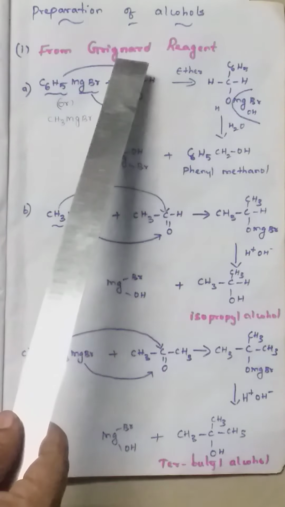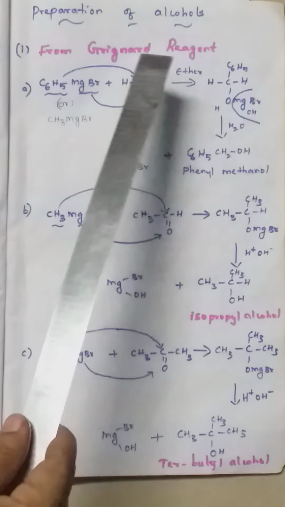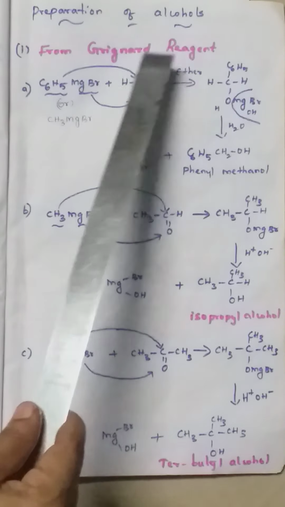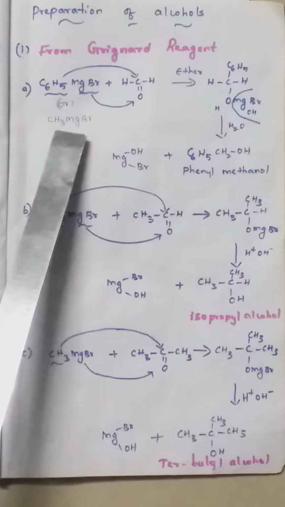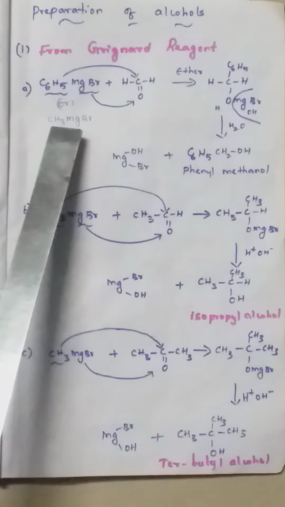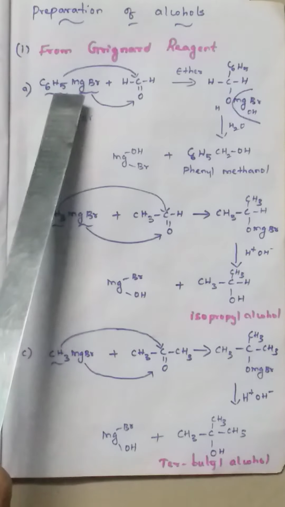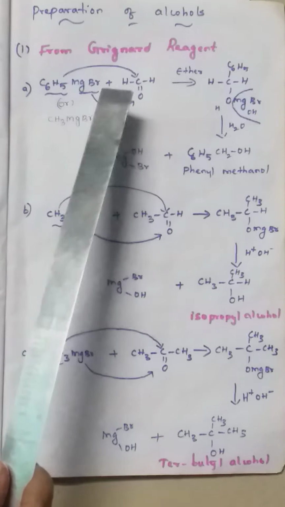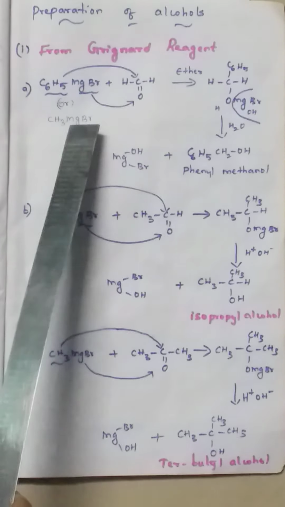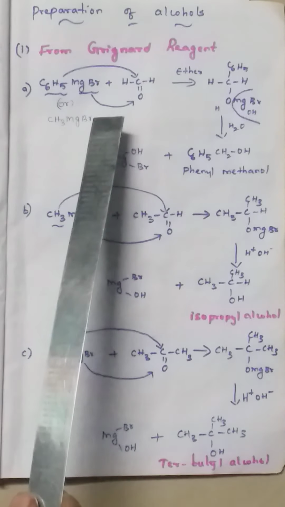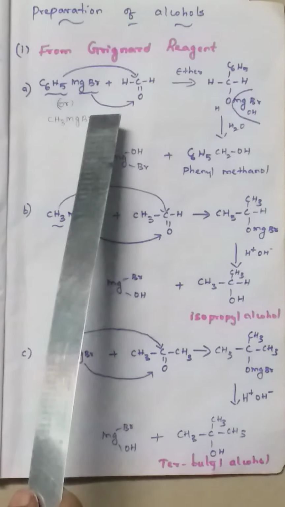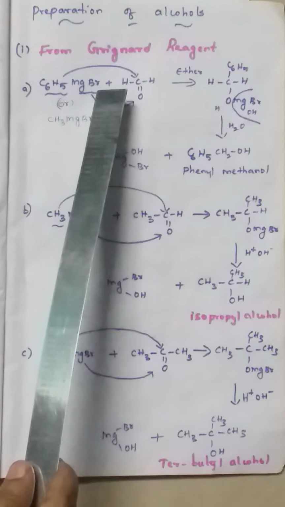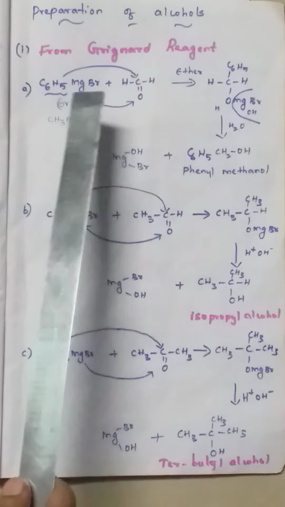We know in 11th standard we studied Grignard reagent. That is, alkyl or aryl magnesium halide is called Grignard reagent. See, alkyl magnesium halide: one alkyl group, that is methyl, or aryl group C6H5. So either an alkyl group or aryl group along with magnesium as a metal and a halogen, any halide like chlorine, bromine or iodine. Here I took only bromine. So alkyl magnesium halide is called a Grignard reagent.